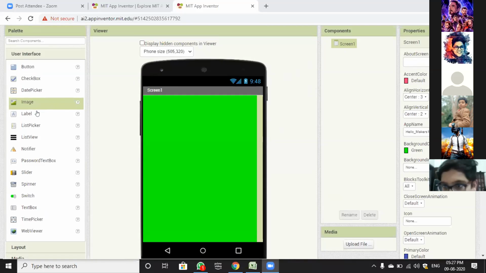So now we will click on Label. Okay, this is the label in the user interface.